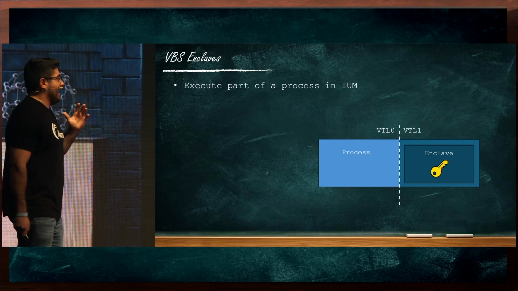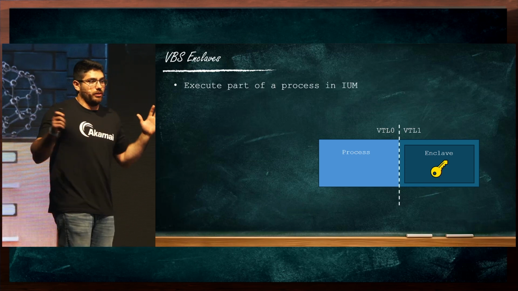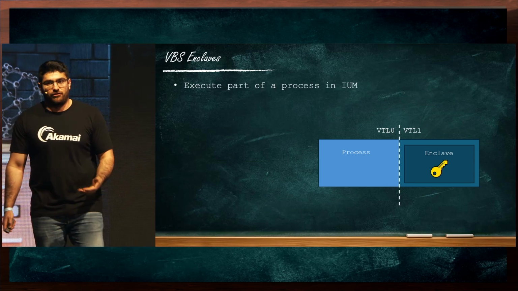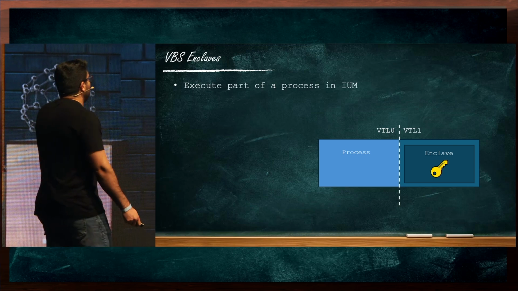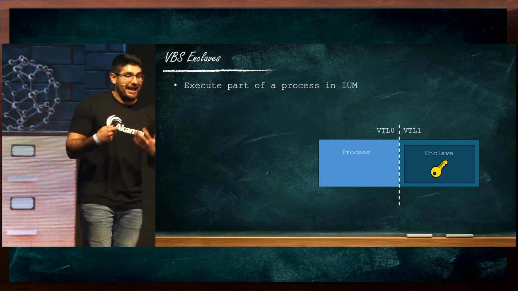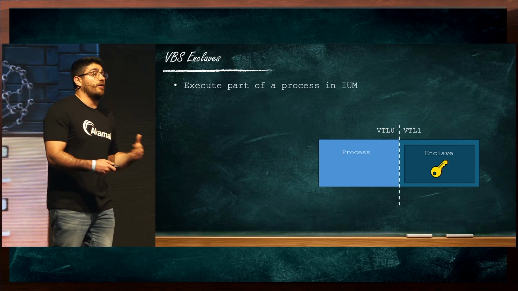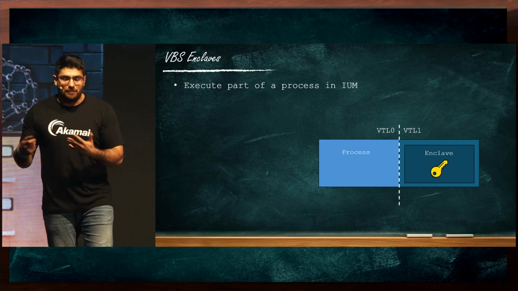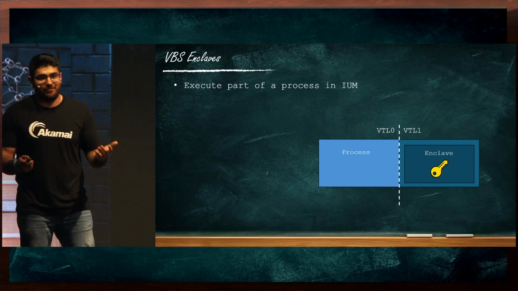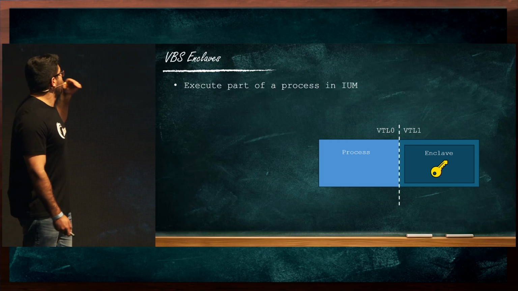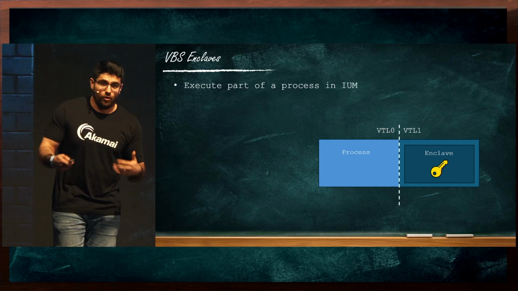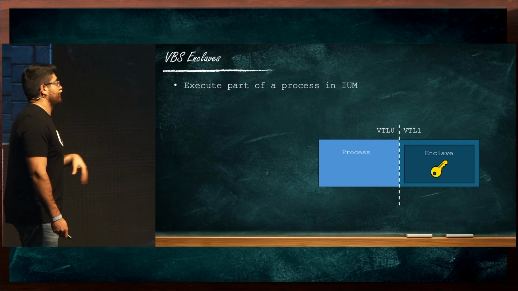And an enclave is a general concept. So the first implementation of enclave was actually a hardware implementation. But it turns out that VBS actually provides a very elegant solution for implementing software-based enclave. The problem with a hardware-based enclave is that if you don't use the correct processor, you can't utilize them. So here we have something that any computer that supports VBS can utilize.